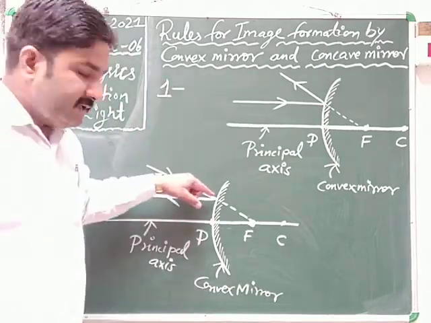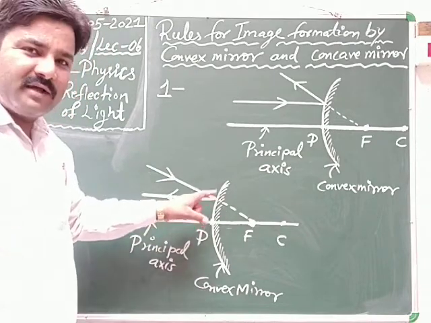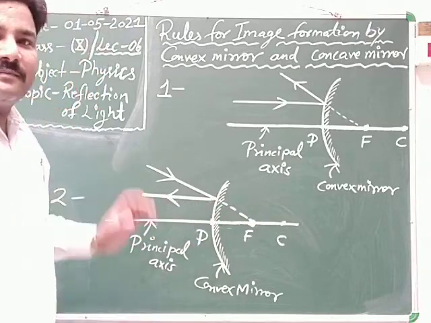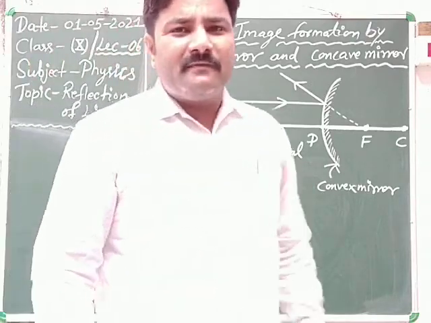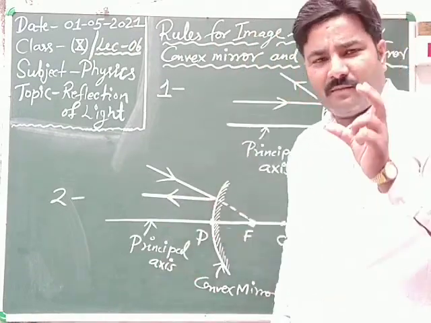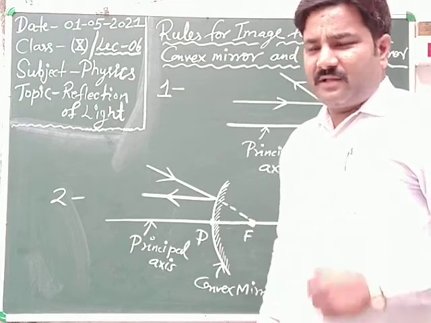Then after reflection from the convex mirror the ray becomes parallel to the principal axis. Very easy concept, both the first and second rules are related to the focus of the convex mirror.